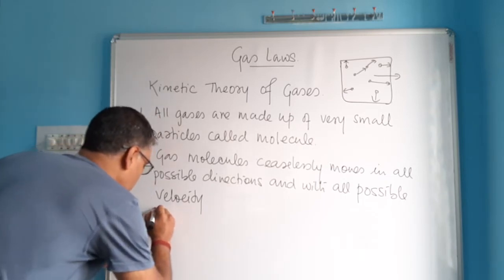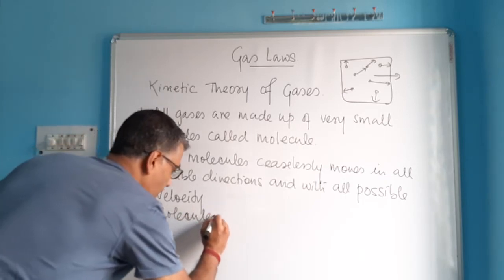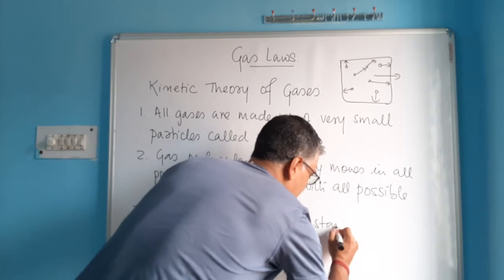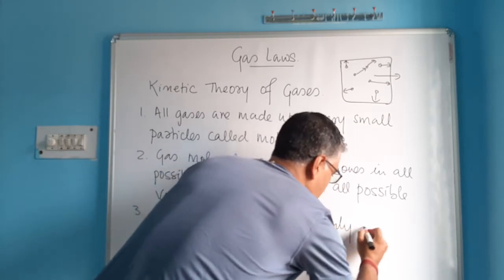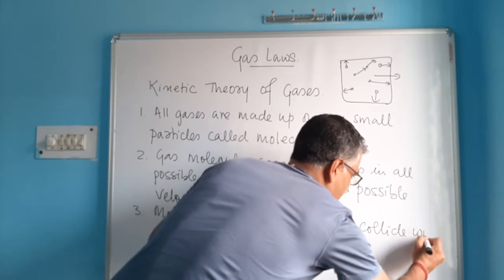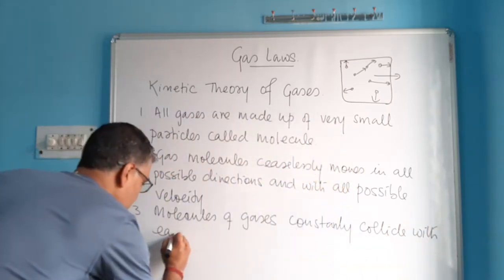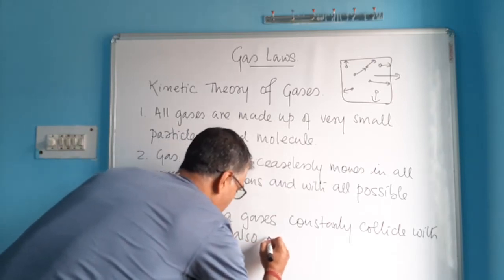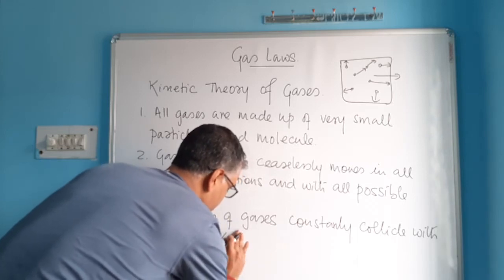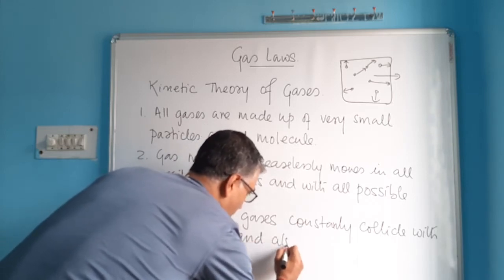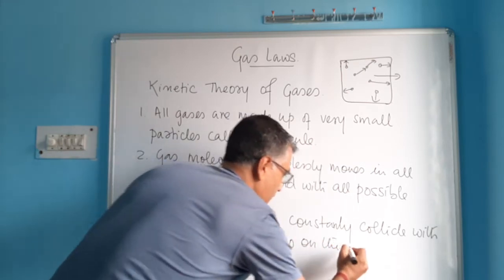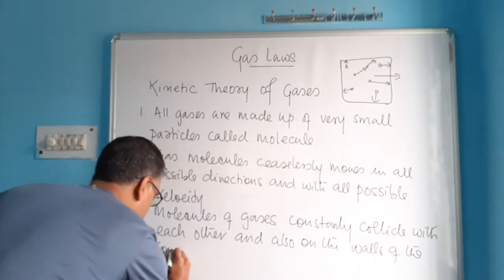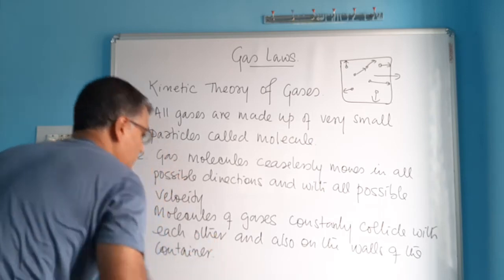So molecules of gases constantly collide with each other, and also on the walls of the container. So they also collide on the walls of the container.